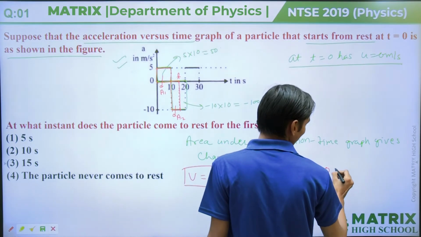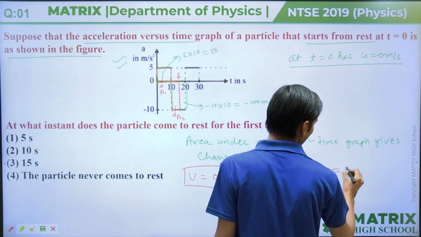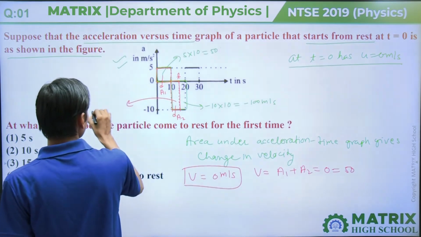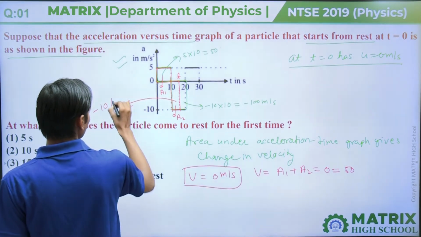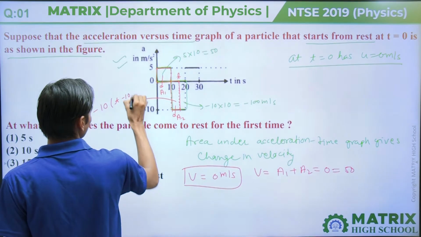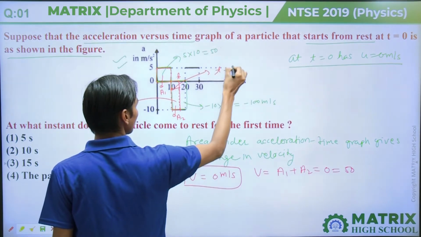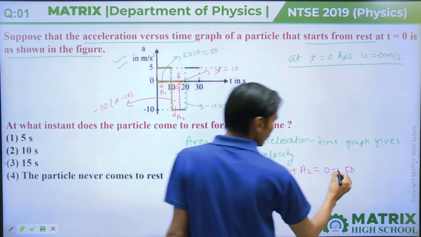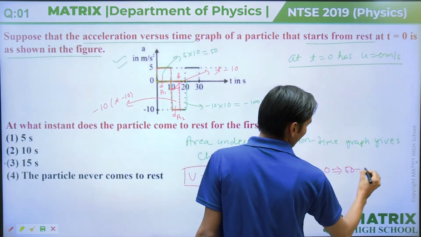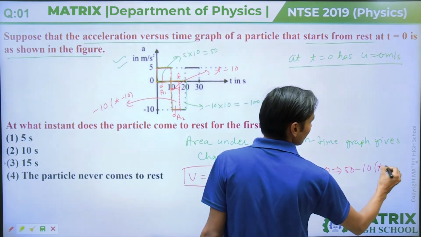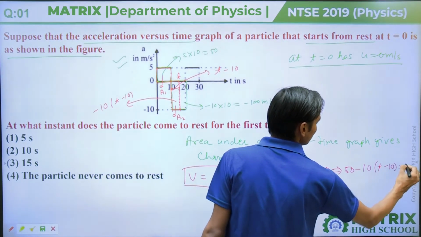So for velocity 0, A1 is 50 and area A2 will come minus 10 into t minus 10, because this distance will be t minus 10. So 50 minus 10 into t minus 10 equal to 0.